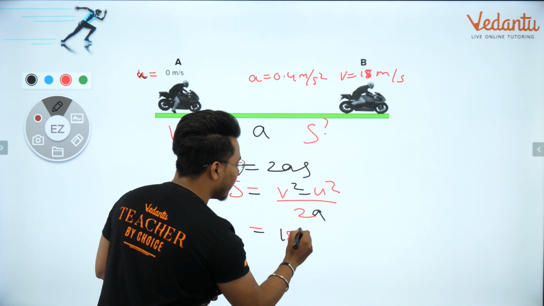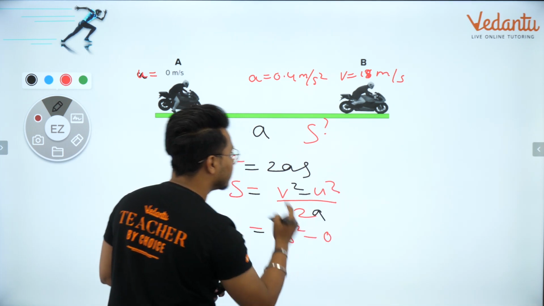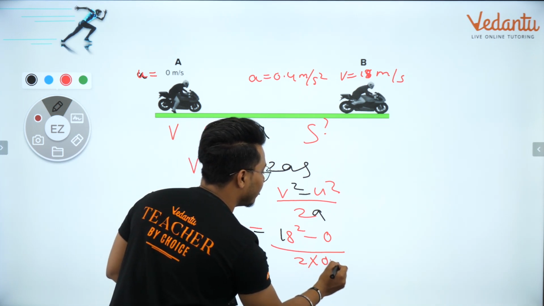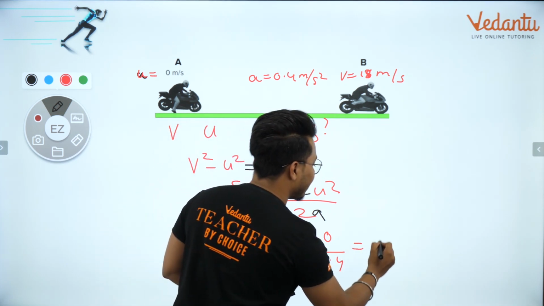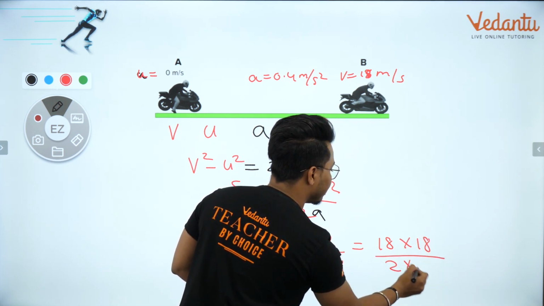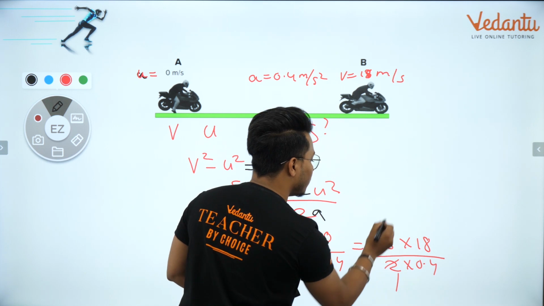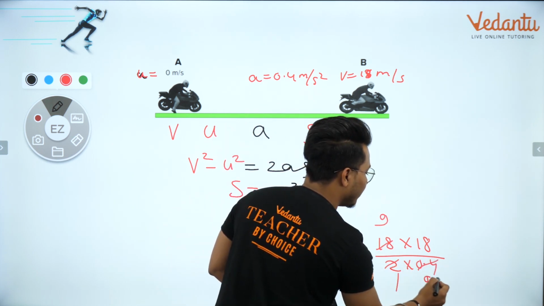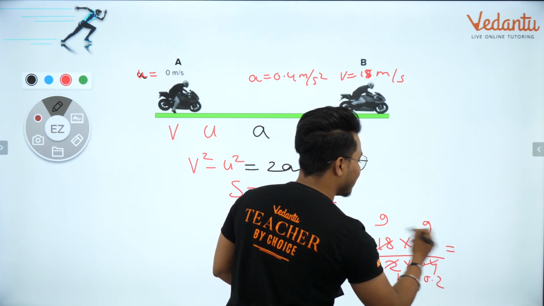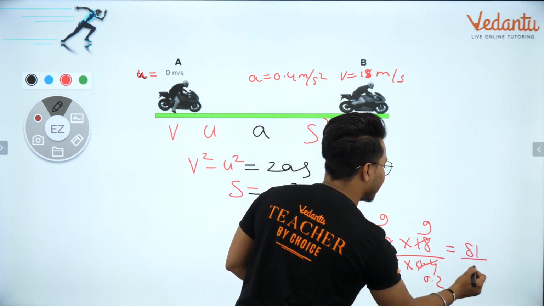So 18 का square minus u square क्या है? 0. Because u is 0. Divide by 2 into a. What is a? 0.4. So if I calculate this, I'll get 18 into 18 divided by 2 into 0.4. 2 ones are 2, 2 nines are 18. 2 0.2s are, and 2 nines are. Right? So my answer comes out to be 9 nines are 81 divided by 0.2.